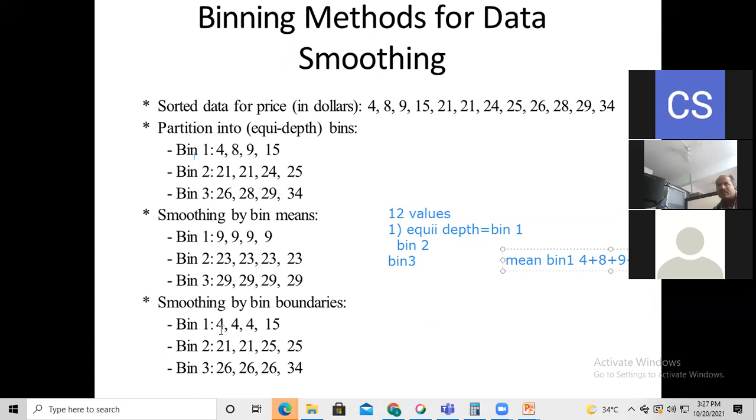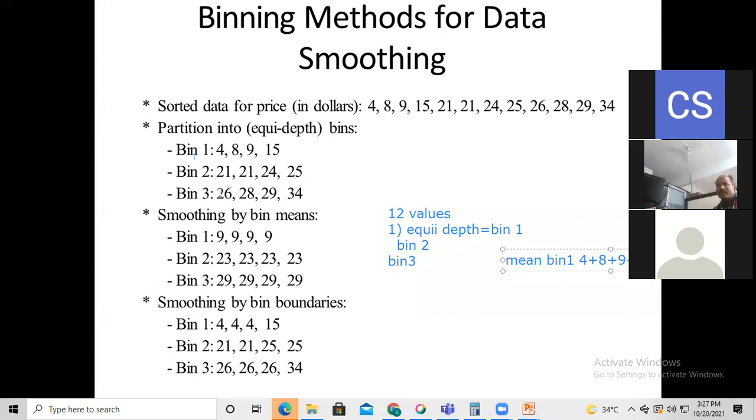See here, 4 is there, 4 is itself 4, 8 is there. So 8 is nearest to 4, so it is replaced by 4. 9 is also nearest to 4, so it is replaced by 4. Now 15 is 15 itself. For bin 2, 21 is the lowest value and 25 is the highest value. So 21 stays as it is, 21 stays as it is, 24 is nearest to 25, and 25 stays 25.